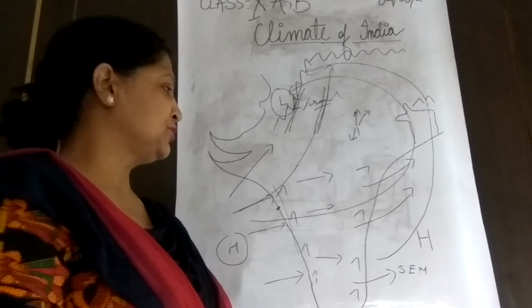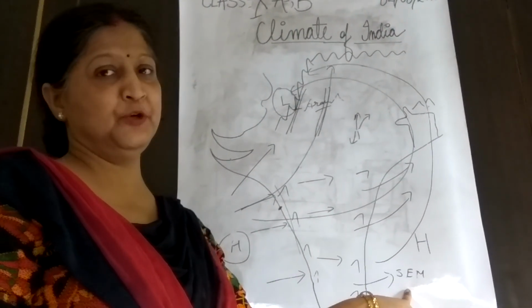Now the next branch of the monsoon wind is the Bay of Bengal branch, that we will do in the next class.